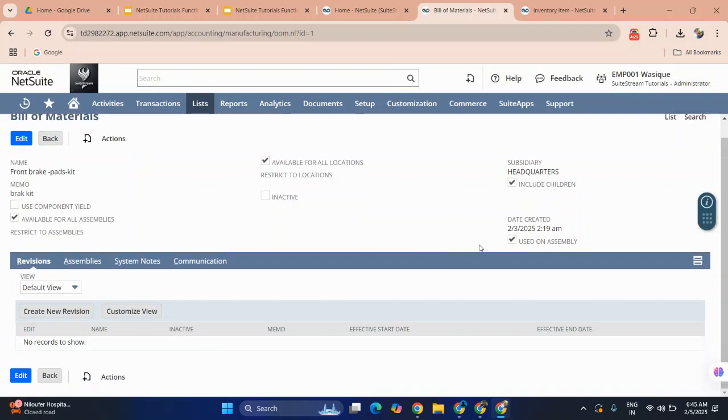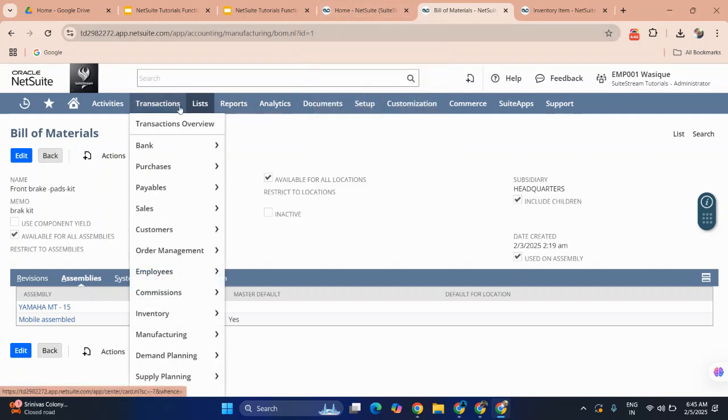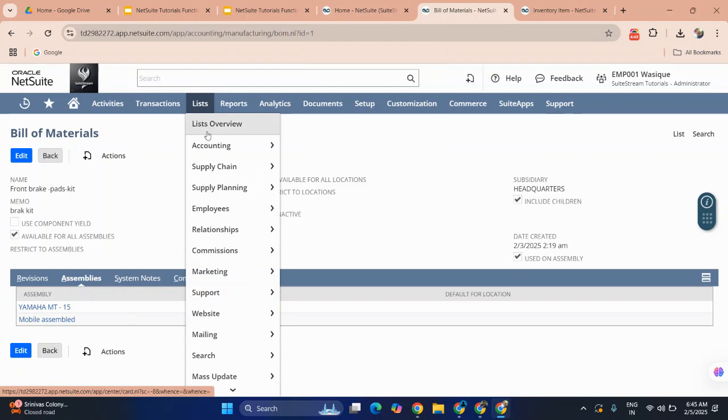So these are used on the assembly item. Here, the Yamaha 15 bike is what we are going to assemble. So these are the bill of materials, the components we need to use while producing an assembly item.